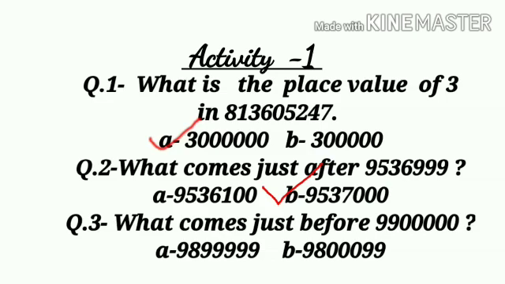Now the third question. What comes just before 99 lakhs? We know when we are writing the number just before, we subtract 1 from the given number. So when we subtract 1 from the given number, we will get, very good, 98 lakhs 99,999. Now we learn the face value.